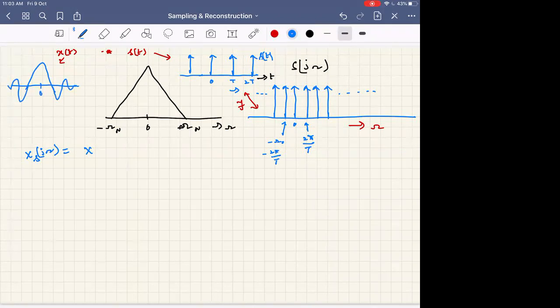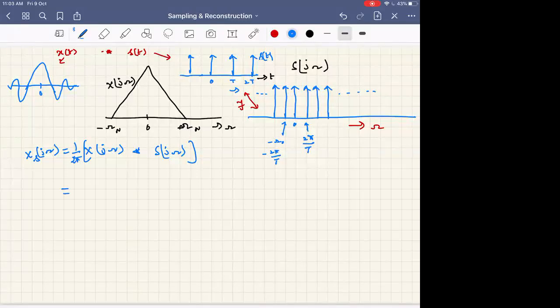This is X of j omega, and this is S of j omega. So in time domain it is multiplication, and in frequency domain it is the convolution of X of j omega with S of j omega, with a factor of 1 by 2 pi for normalizing.